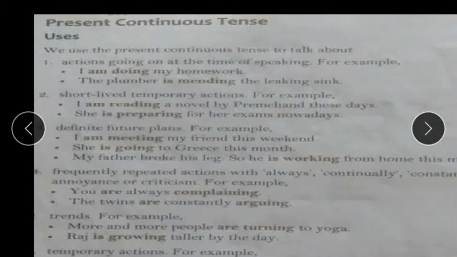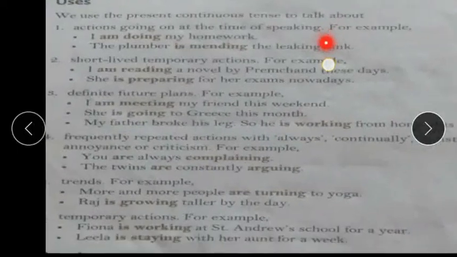My father broke his leg, so he is working from home. Because my father has broken his leg, he is working from home. The action is going on, and it is definite and fixed. There we use the present continuous tense.